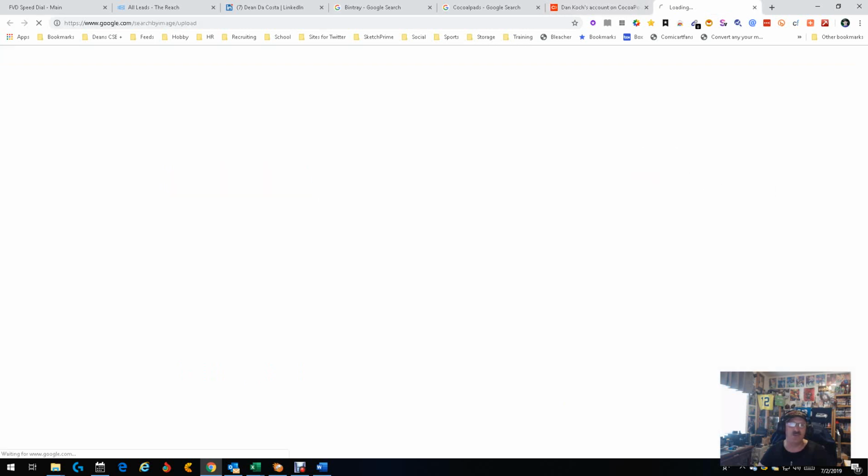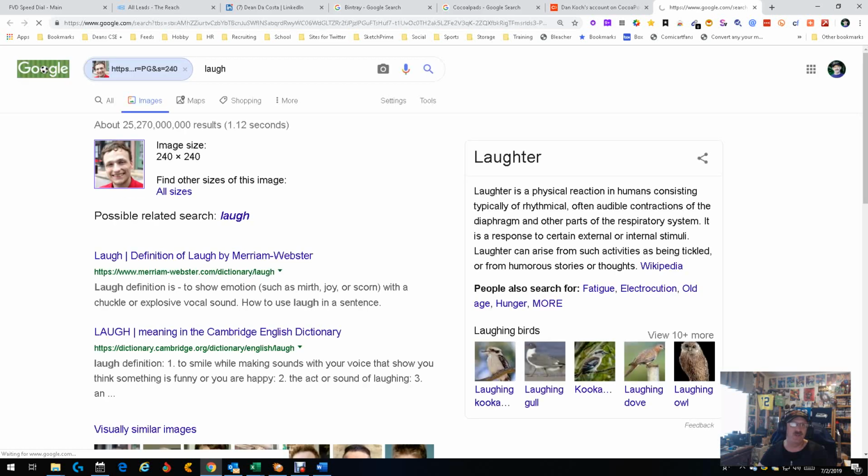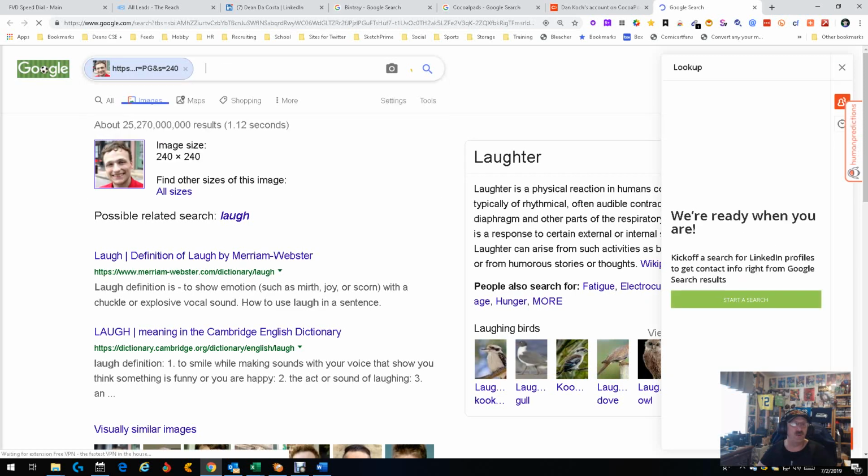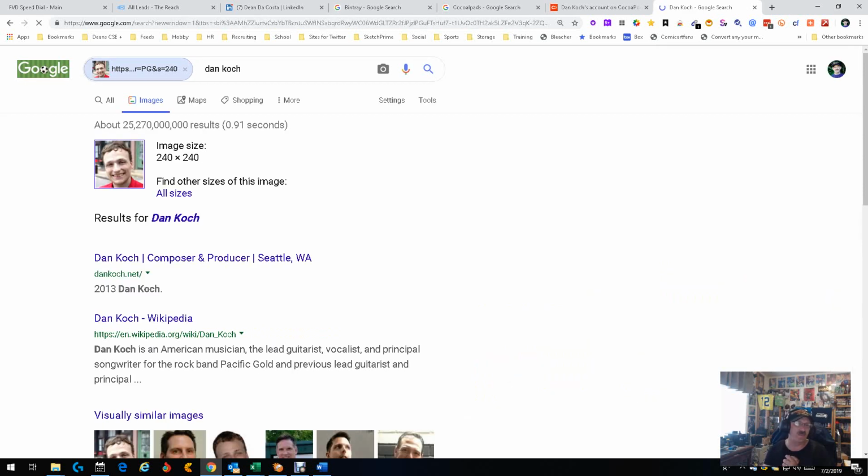We're going to do a search for Google image. We're going to go on here one more place and wait for it to catch up to me. And probably have some silly picture. Evidently, that's all they know about that picture. Hey, he's laughing. Actually, he's smiling. He's not laughing, but that's okay. Let's see. Come on, you can do it. Let's put in a name, Mr. Koch, and let's see how many there are with that picture.